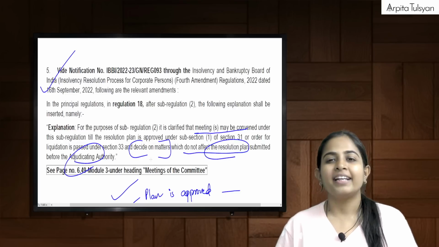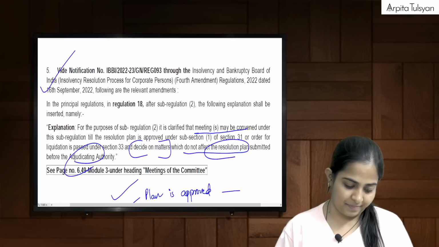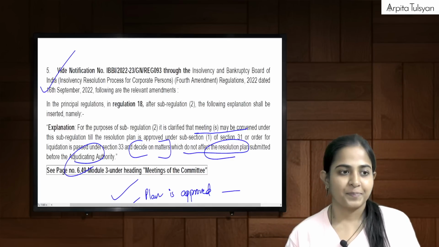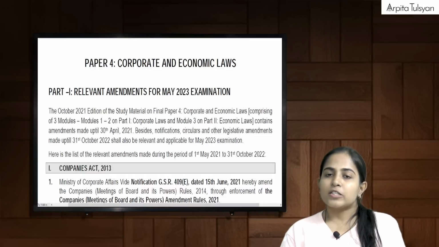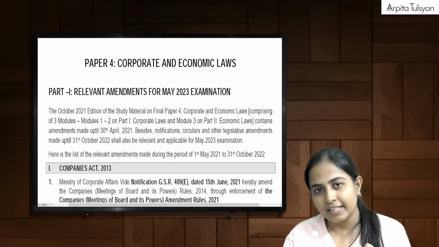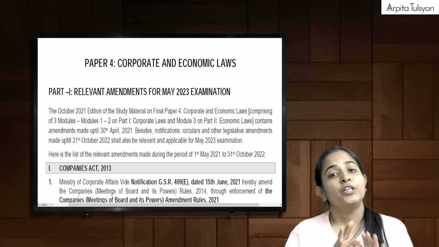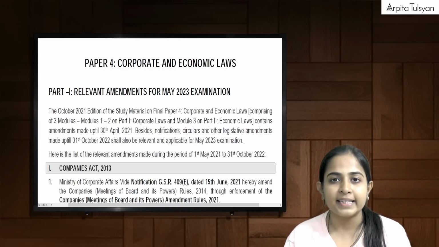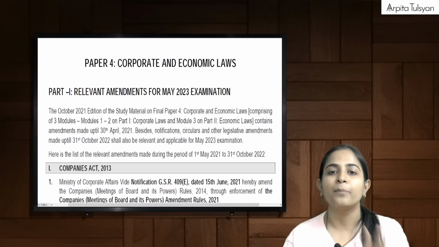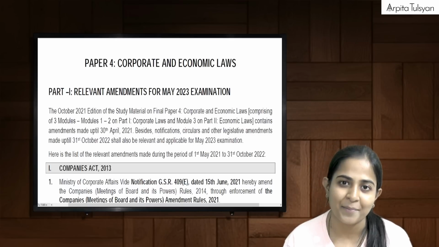So these were the small amendments which you have to do in addition. So this was all about your amendments. FEMA, biggest thing. IBC, small 3 to 4 points, FCRA only 1 point. You are now fully prepared for your May 23 examinations. Again, I'll tell you, the 10th edition book plus this amendment video is sufficient for your May 23 examinations.